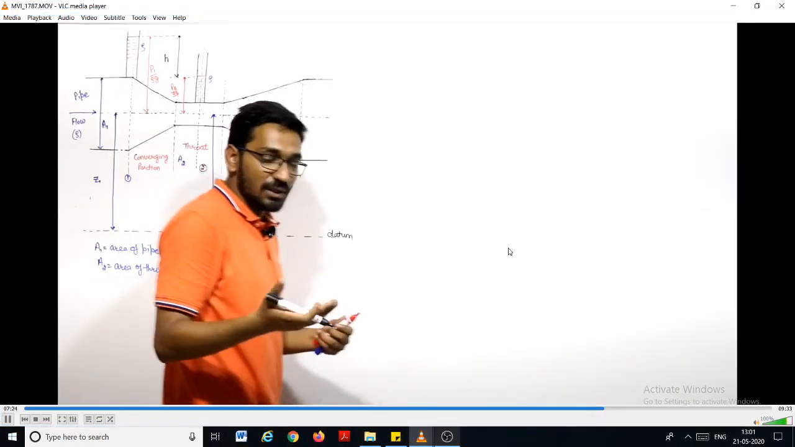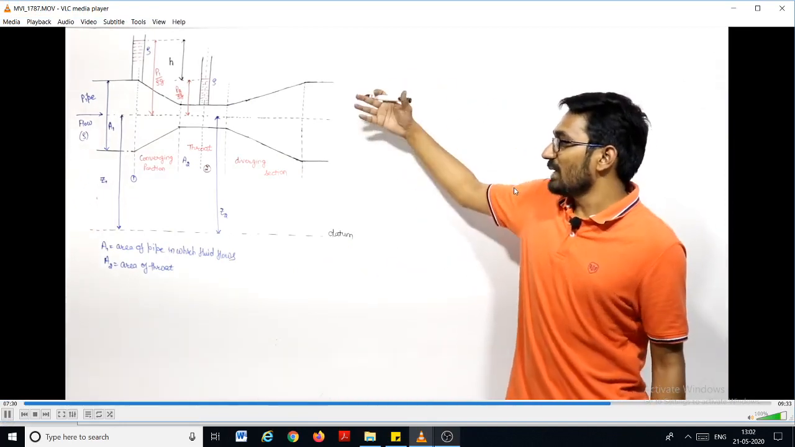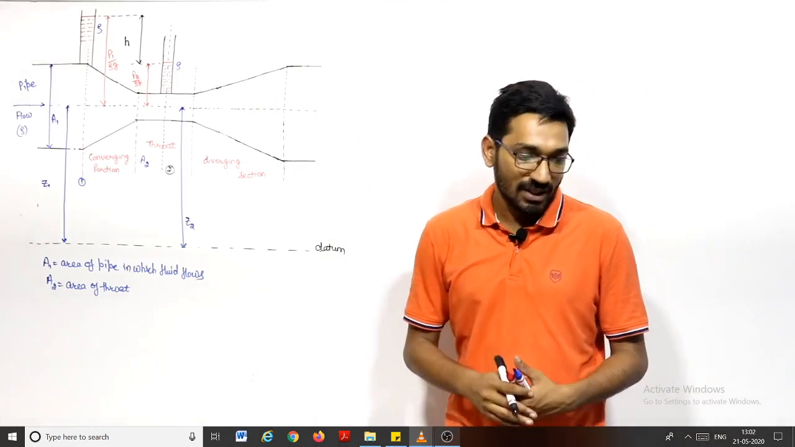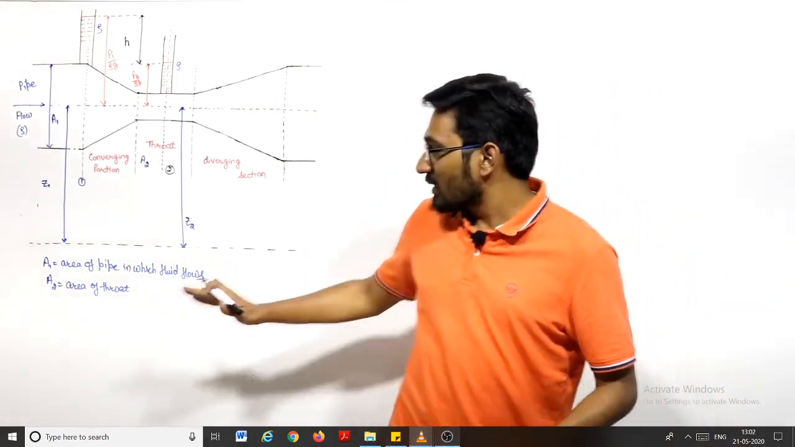The piezometer will give you P1 and P2. This is gauge pressure, not the absolute pressure, because the piezometer will give you gauge pressure. So this head is P1 by rho g, and this head is P2 by rho g, at section 1 and section 2. Now let us start solving this.